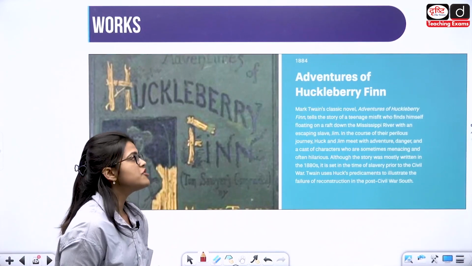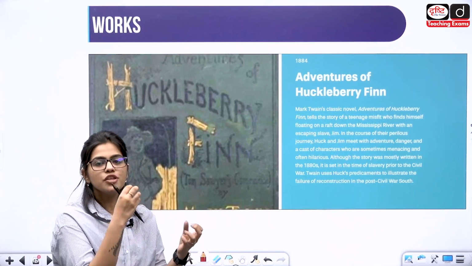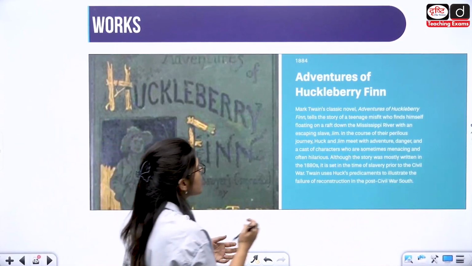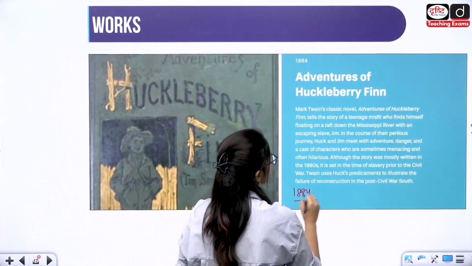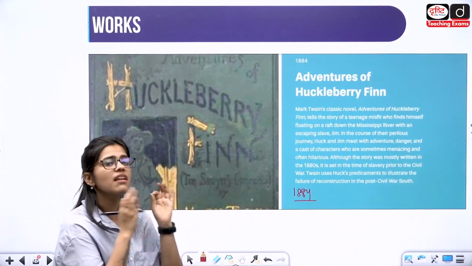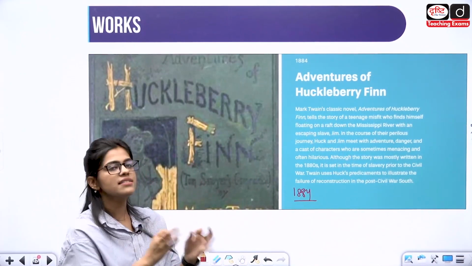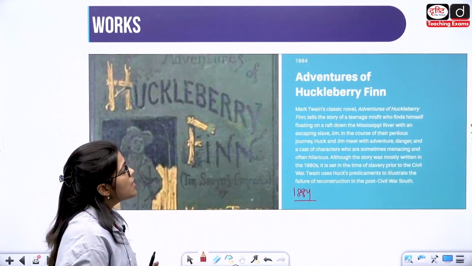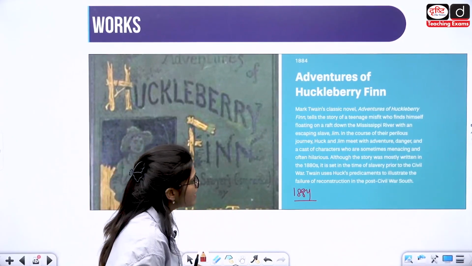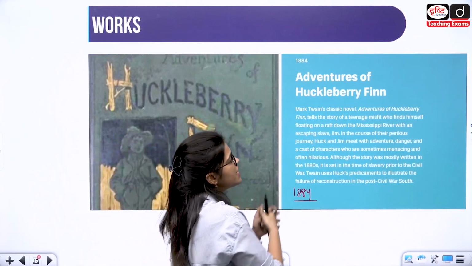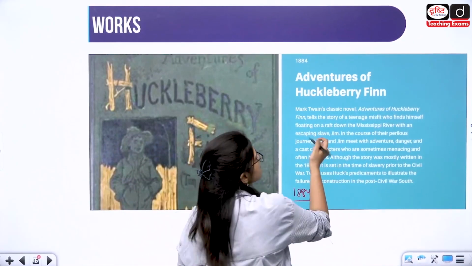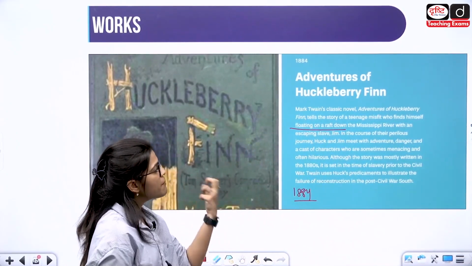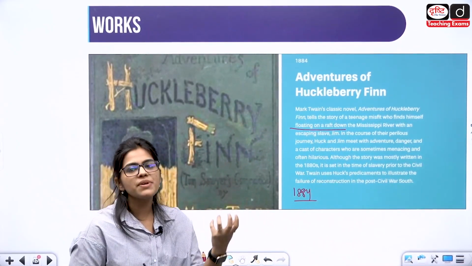Then we have Adventures of Huckleberry Finn. It is using the same characters that were there in Tom Sawyer. It came out in 1884. It's a classic piece written by Mark Twain. Mark Twain has written Adventures of Huckleberry Finn, which tells the story of a teenage misfit who finds himself floating on a raft down the Mississippi River with a runaway slave, Jim.